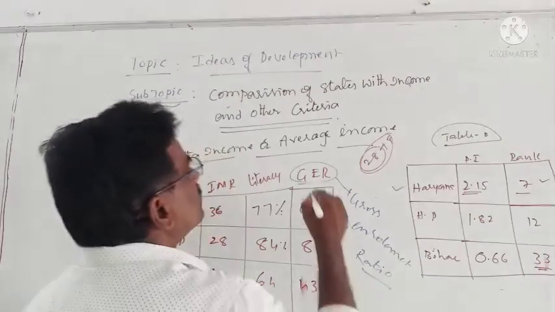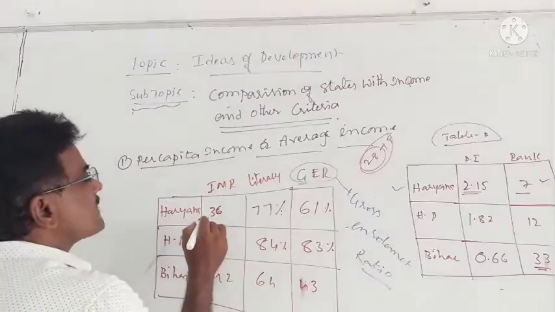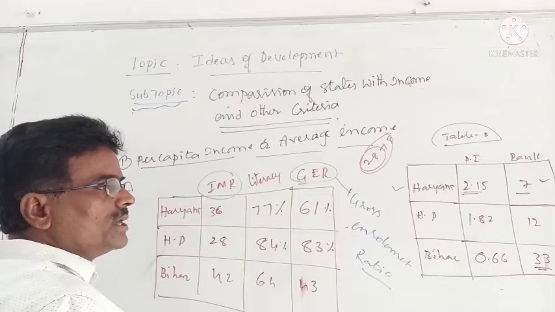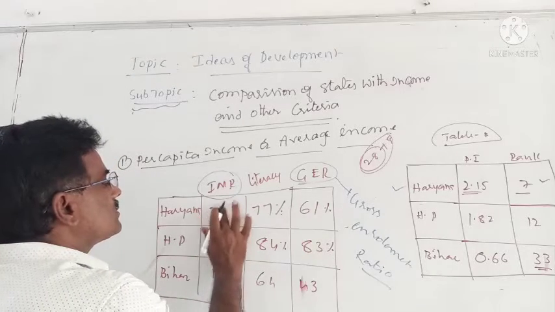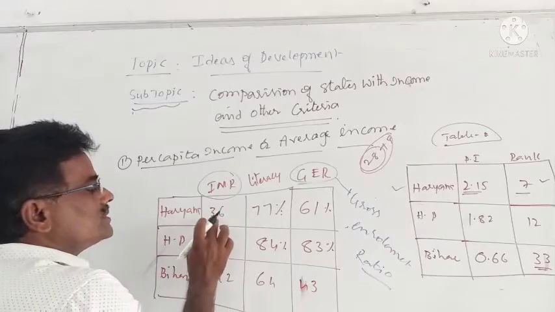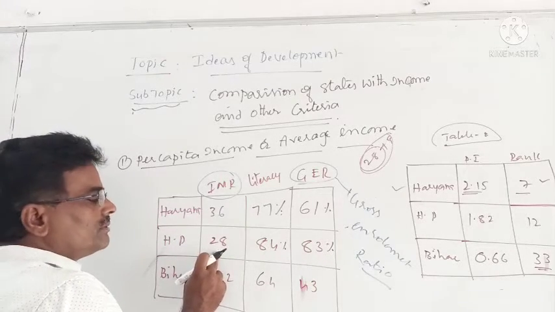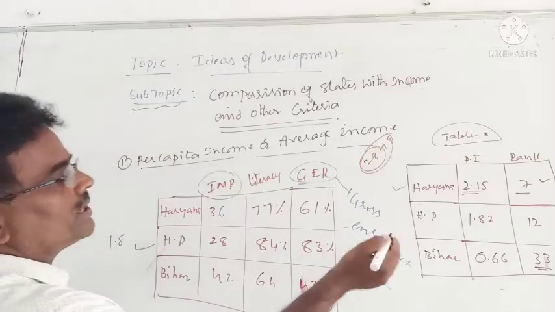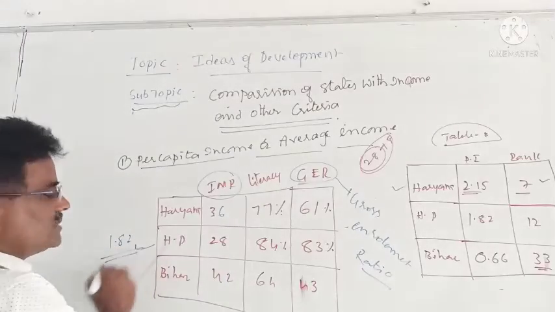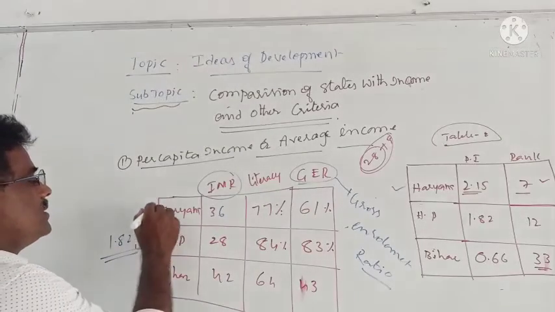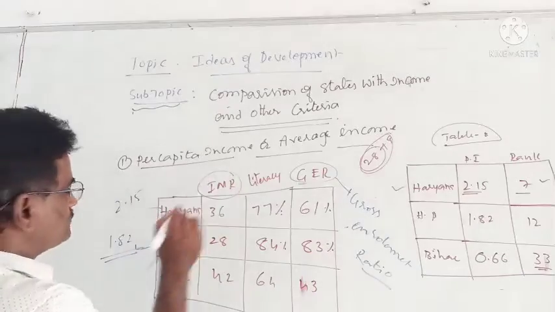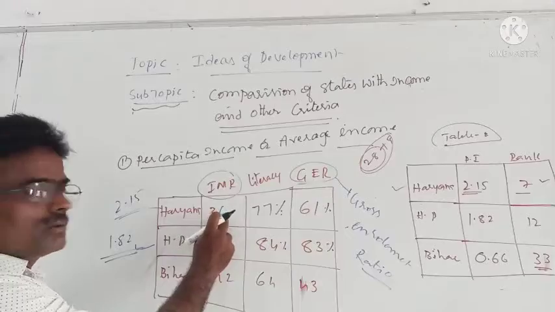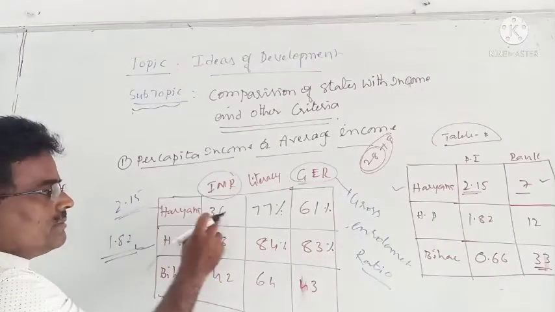Gross enrollment ratio. Out of 1,000 children born alive, 36 children lose their life here, but it is 28 there. But the income of Himachal Pradesh is very low. This is per capita income: 1,82,000 here, 1,08,000 there, but 2,15,000 in Haryana. Haryana per capita income is more, but the mortality rate is more. When income is more, mortality rate must be low.